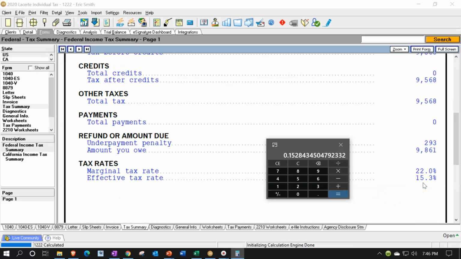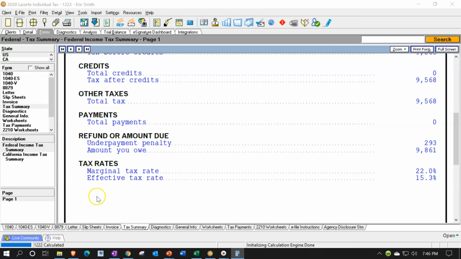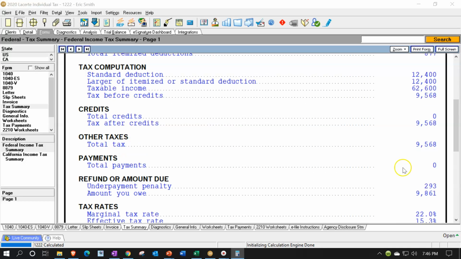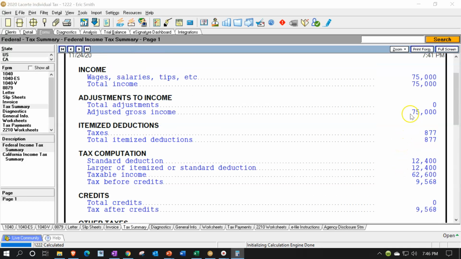Typically tax software will give you that number, and the Lacerte tax software is going to call it the effective tax rate. So when a client asks you, what is my effective tax rate, like the average tax rate, then it'll typically give you that. There's the 15.3, but you want to make sure that you understand what you're calculating, because remember that the tax calculation is not divided by the $75,000 of income that was earned, but by the income after the deductions, which include, in this case, the standard deduction.